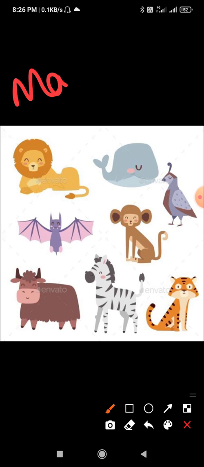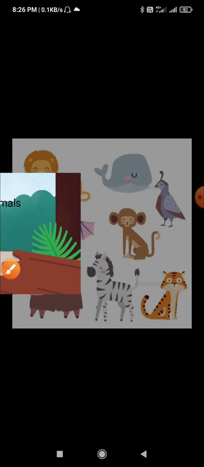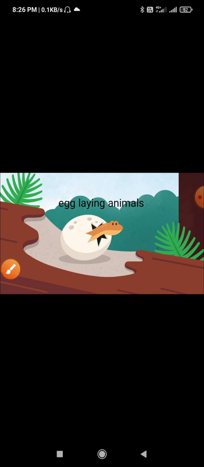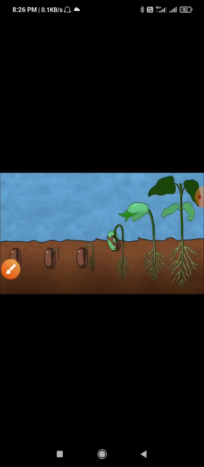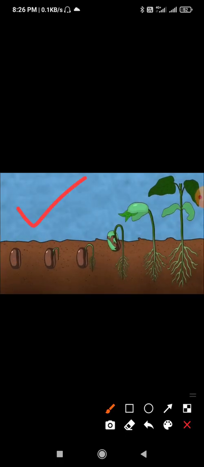But some animals lay eggs. They hatch the eggs and the chick comes out from the egg. Plants reproduce from seeds. We grow the seeds and the new plant comes out from the seed. See, look at the screen. This is the germination of a seed. We sow the seed in the soil. Then a baby plant grows from the seed, and then we can see a big plant grown from the seedling.